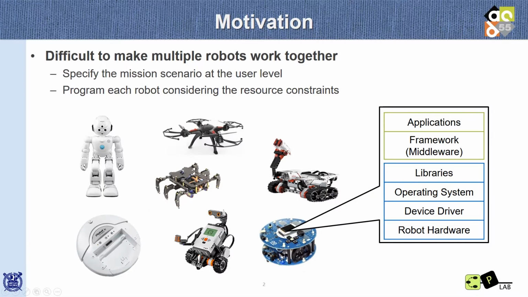In the near future, it will be common for a user to make different kinds of robots work together in various fields. Unfortunately, it is very difficult to realize this vision because programming each robot considering the resource and energy constraints is challenging. On top of that, it is not easy to specify the mission scenario at the user level.